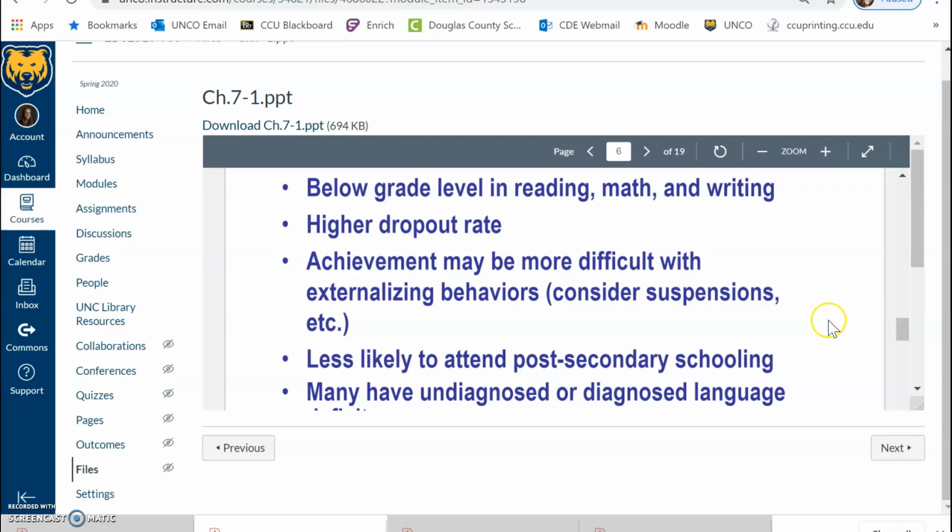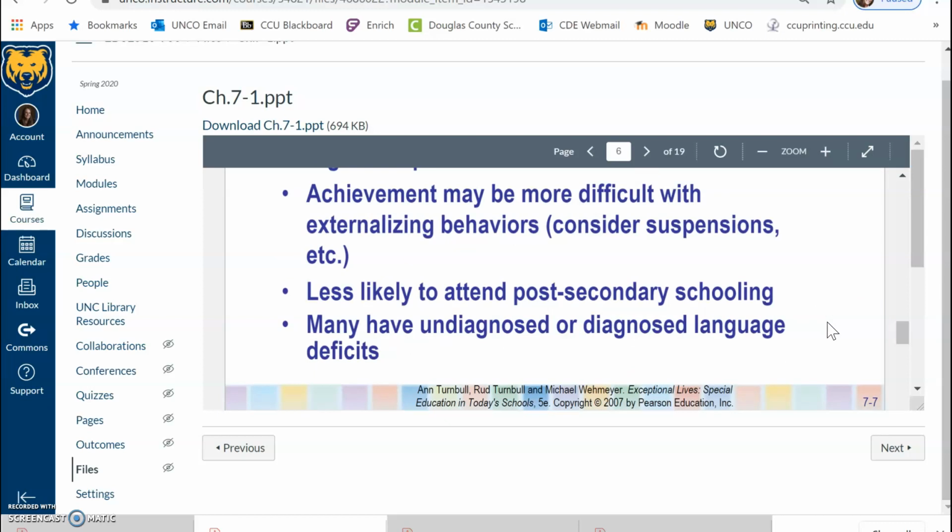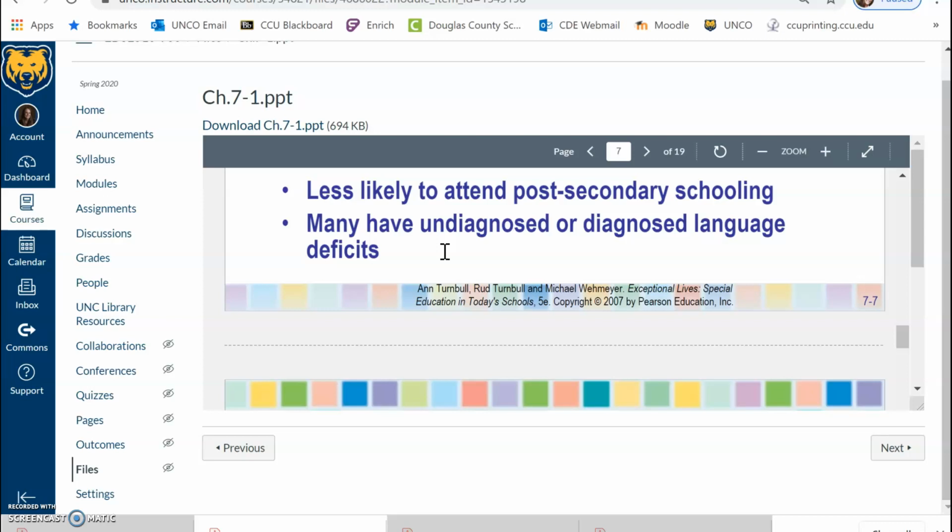You may see more dropping out, struggling with academic achievement, and externalizing behaviors can affect this, but also the internalizing or the shutdown and withdrawn behavior can allow a student to miss an extended period of time of instruction or work engagement. And there's also impact in the ability or preparation for post-secondary education or training.